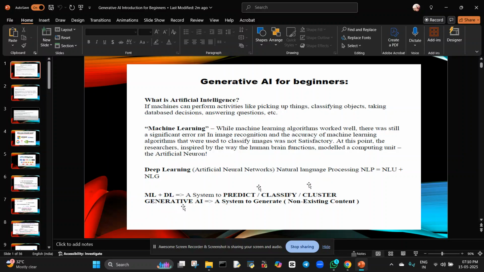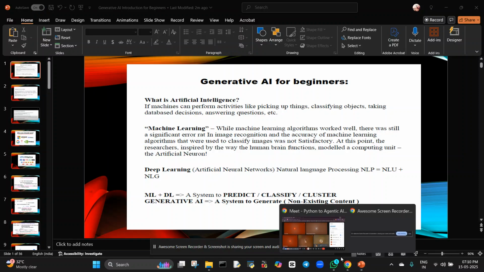So now we are going to create generative AI. Generative AI is nothing but a system to generate non-existing content. These are all possible with AI. I will show you some examples for interest. Just one second.